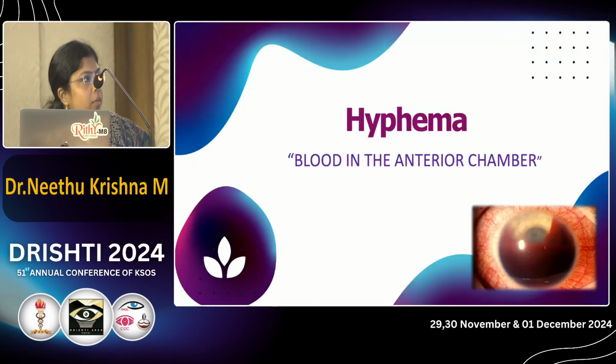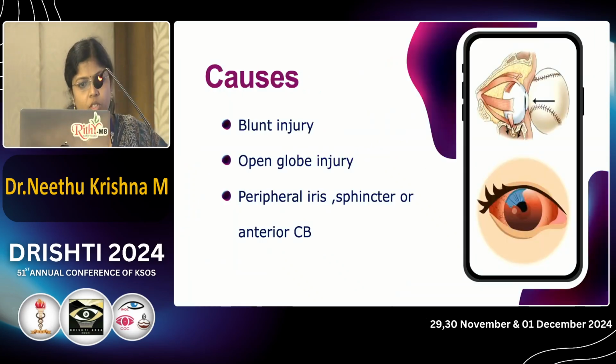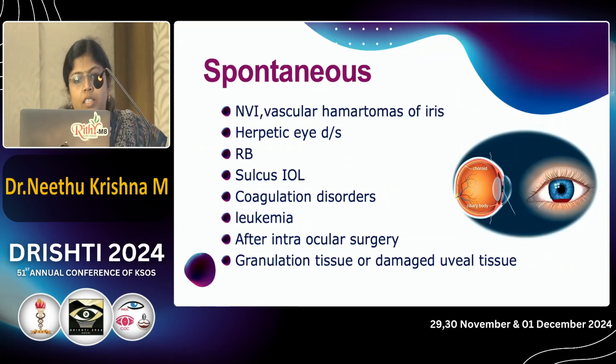So first of all, about the hyphema. What is hyphema? Blood in the anterior chamber. The causes include blunt injury and open globe injury, and the source of bleeding can be the peripheral iris, sphincter, and anterior ciliary body. Spontaneous hemorrhages can occur in cases of neovascularization of iris, vascular hematomas of iris, herpetic eye disease, retinoblastoma, sulcus IOL, coagulation disorders, leukemia. After intraocular surgery, the bleeding can occur from the granulation tissue and damaged uveal tissue. These are the spontaneous hemorrhages.